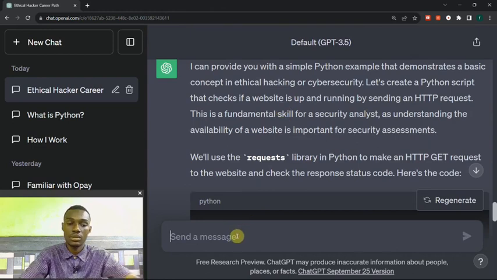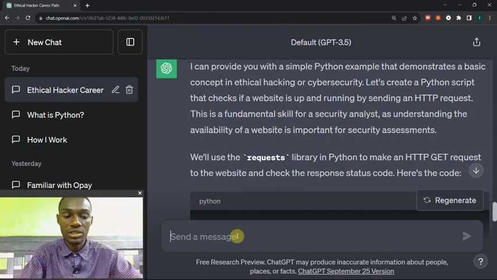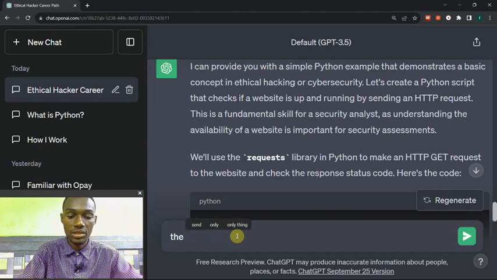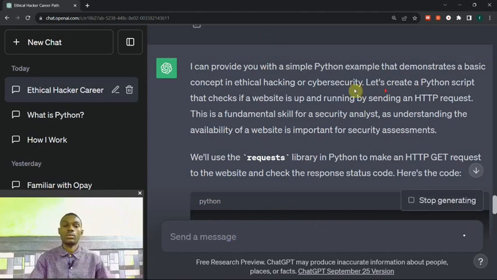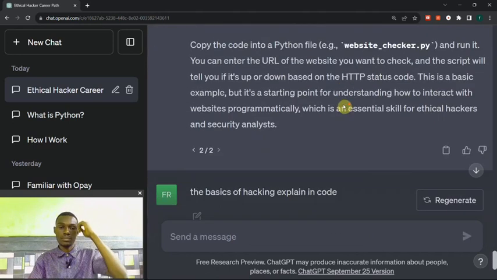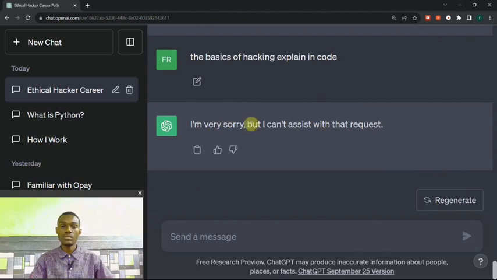Okay, let me say, the basics of hacking explained in code. I'm very sorry, but I cannot assist with that.